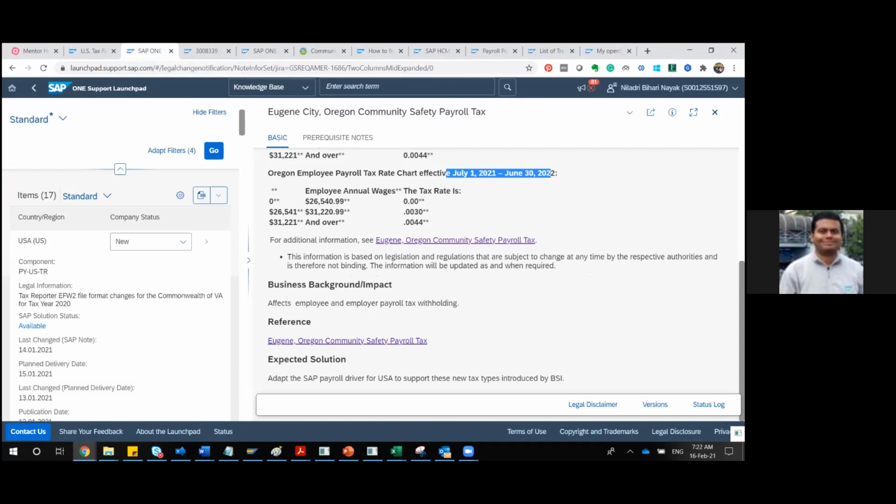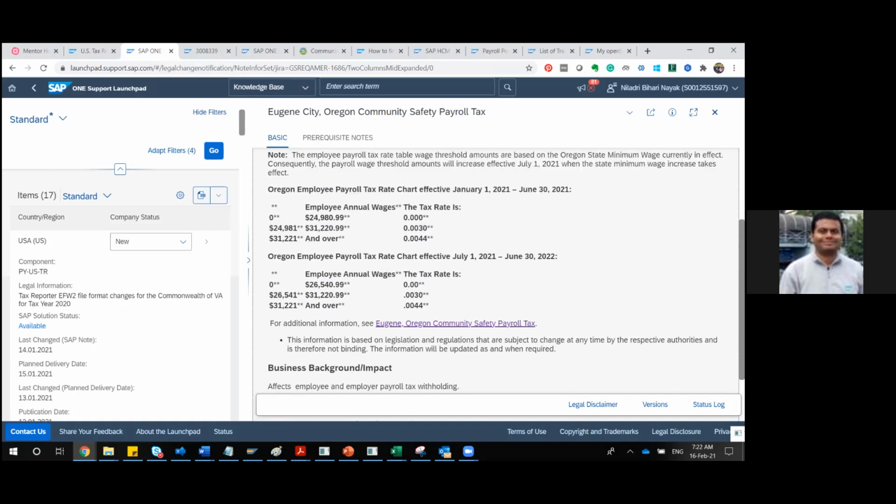Okay, so you can refer to those notes also if required. Then after this is done, in the expected solution, they are saying to adapt the SAP payroll driver for USA to support these new tax types introduced by BSI. So BSI has released all these things, so you have to talk to your BSI personnel, or BSI will be updating those things.